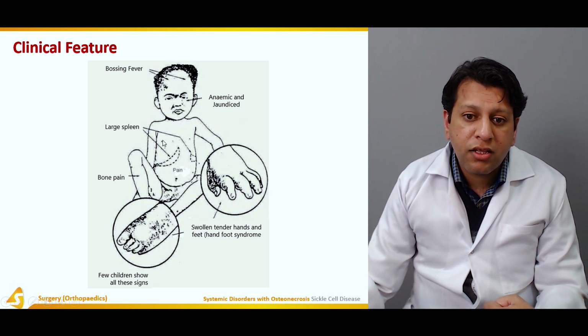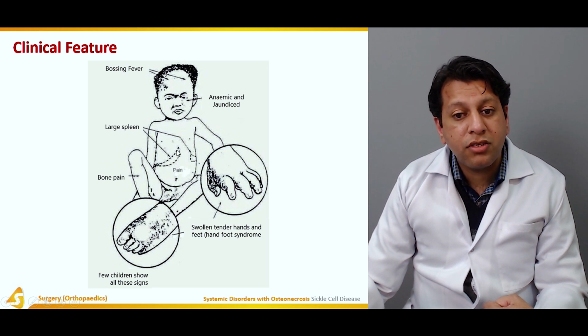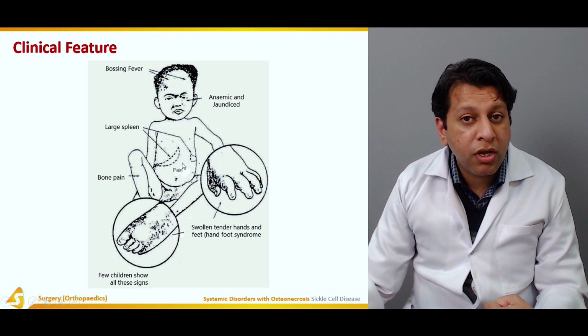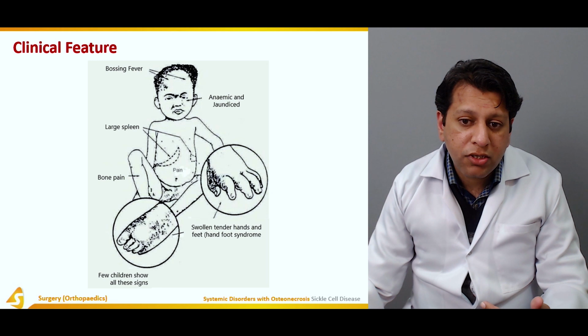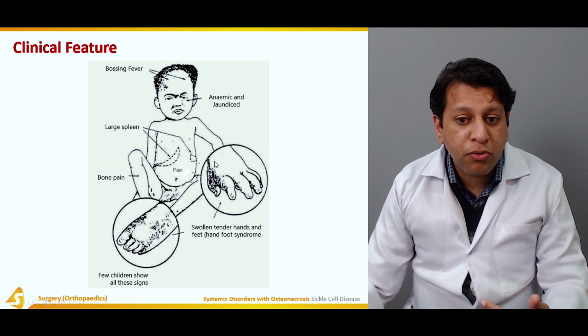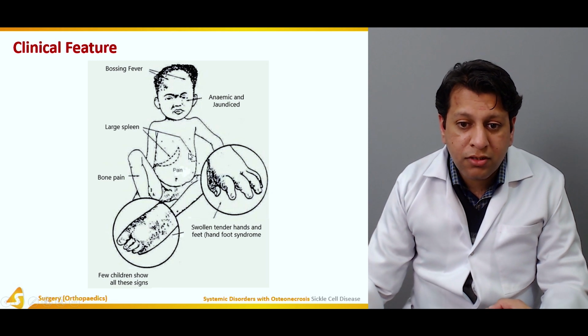Now, there are other hematopoietic organs as well, such as spleen and liver, and there is always massive hepatomegaly and splenomegaly, because they have to function at a much higher rate than in normal children, because a lot of hematopoiesis has to occur so that more and more RBCs need to be synthesized.